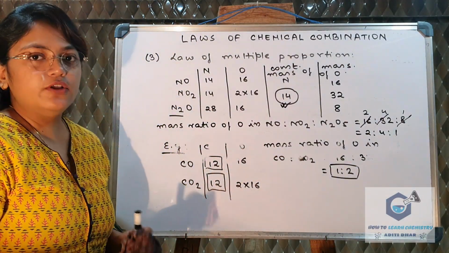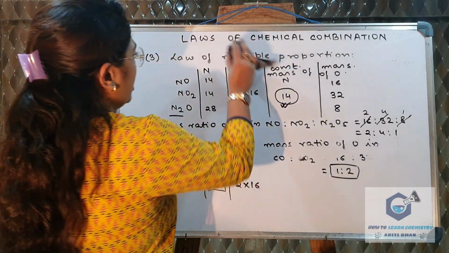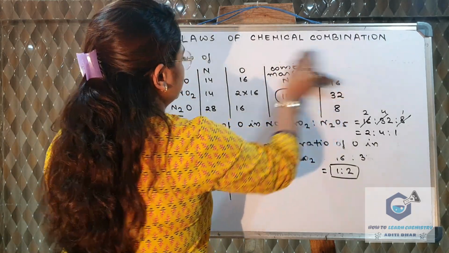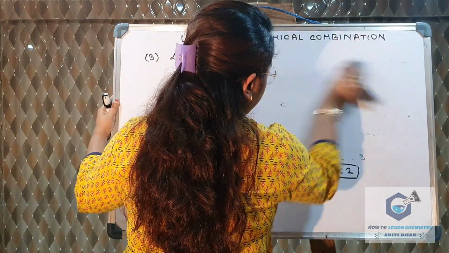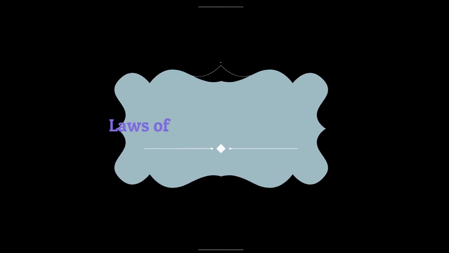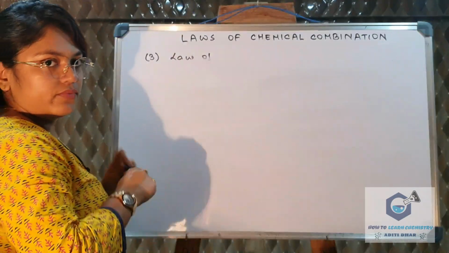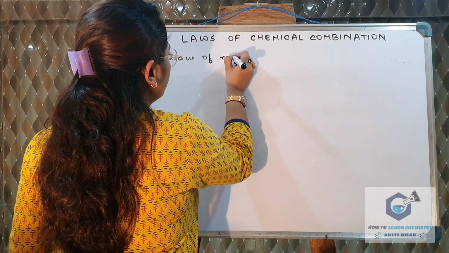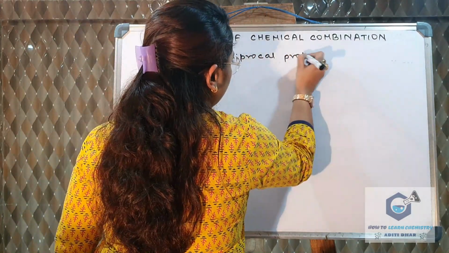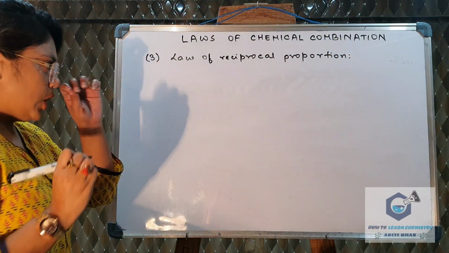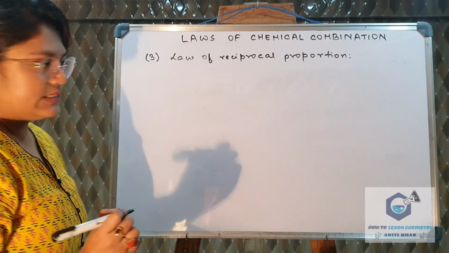Now let us move to the 4th law, that is the law of reciprocal proportion. In this law we will consider 3 elements.